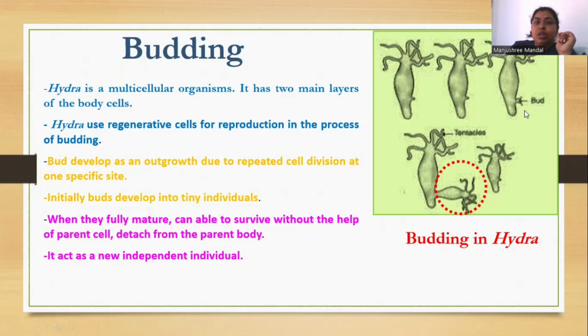That outgrowth gradually increases in size and ultimately develops into a very tiny new individual. I marked it with a red color. When they are fully mature and able to survive without their parent's help, they separate from the parent's body and act as a new individual. This process is called budding in Hydra.